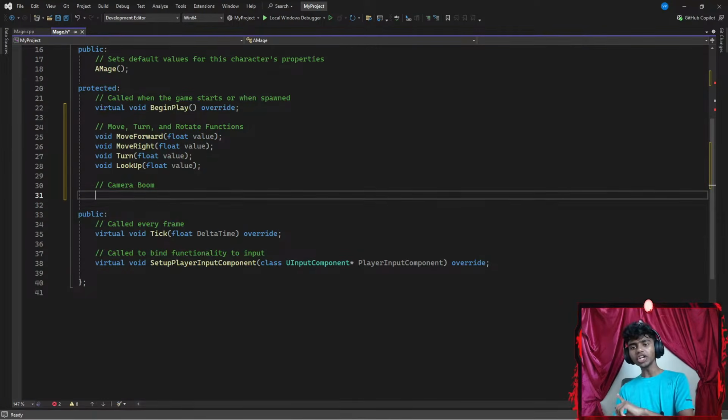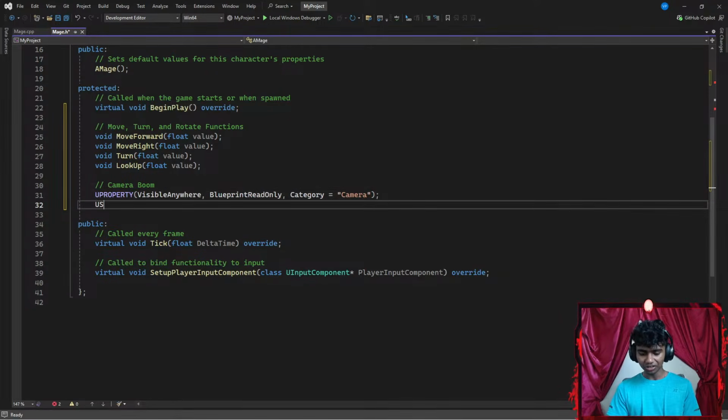Okay, let's see. So I'm going to go ahead and create a camera boom for that. I'm going to go ahead and add a UPROPERTY. Now, in my UPROPERTY, I want my camera boom, which is basically going to be my spring arm component, to be visible anywhere. So I'm going to go with VisibleAnywhere. And then I want my blueprint to be able to read it, so I'll go with BlueprintReadOnly. The third parameter is going to be a category. My category is going to be maybe something like Camera. And then I'm going to end this with a semicolon.